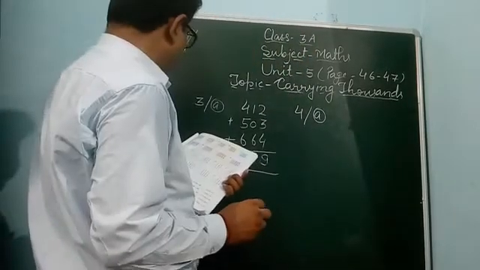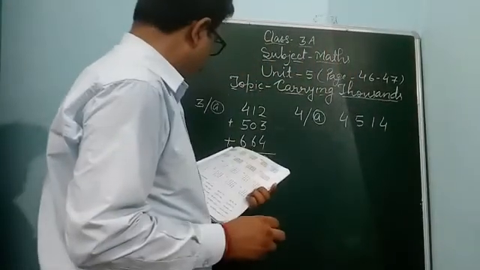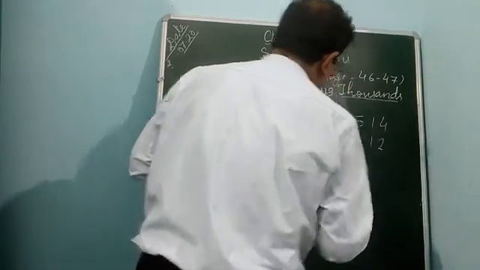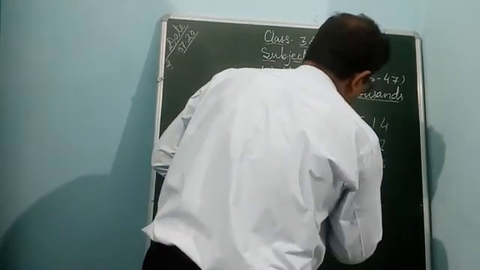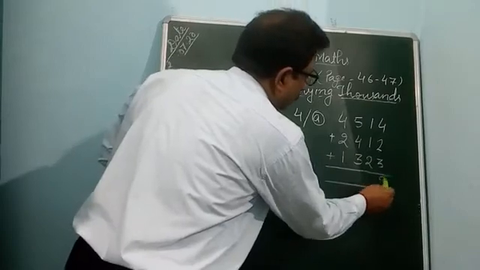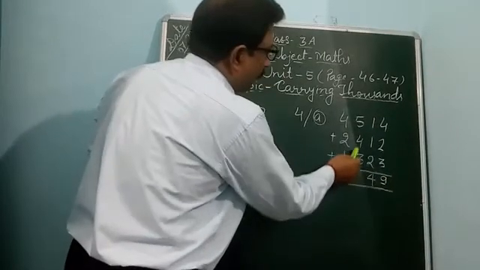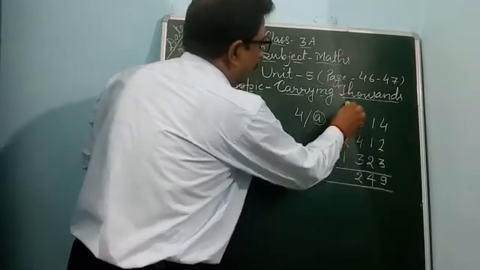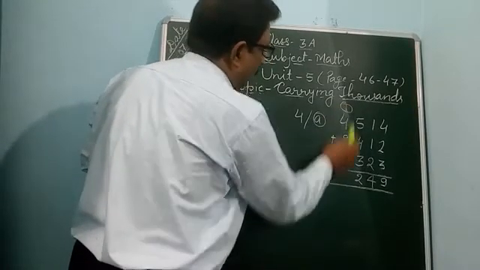4A, 4,514, 2,412, and 1,323. 4 to 6, 6 and 3 9, 2 and 1 3, 3 1 4, 4 3 7, 7 and 5 12, 2 1 carry, 4 2 6, 1 7 and 1 8.